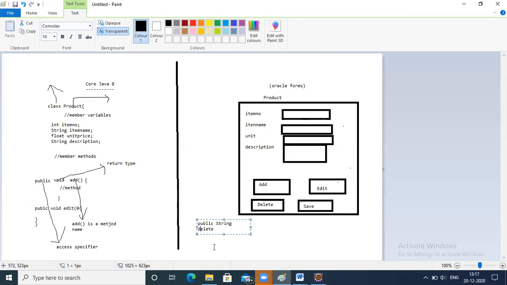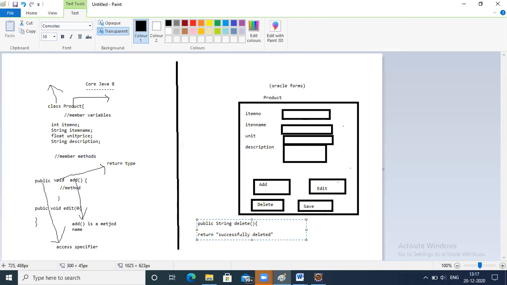Delete successful or record deleted. If there is any error, display the error. Okay, like this. Now one thing comes here. Return, let's say, successfully deleted.